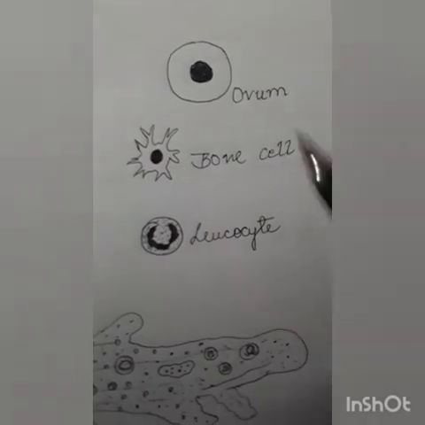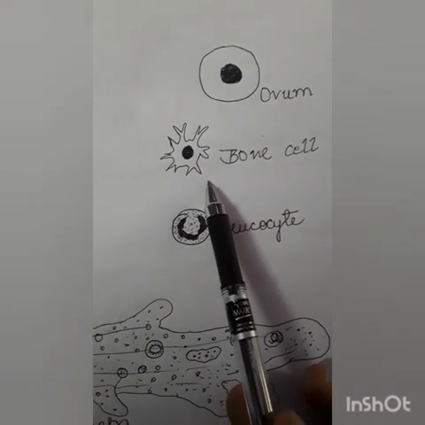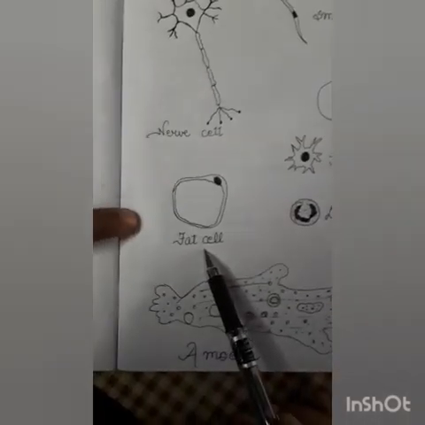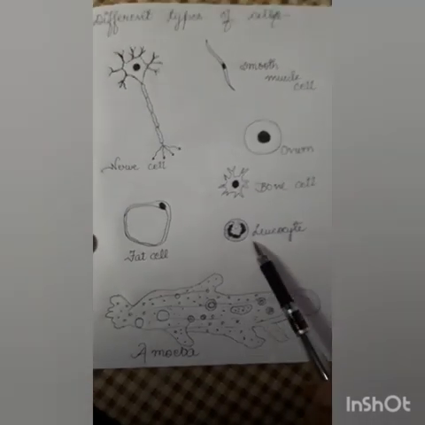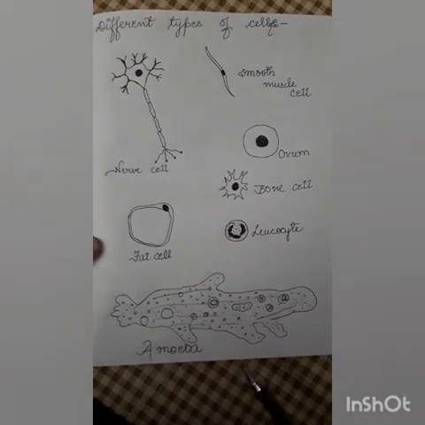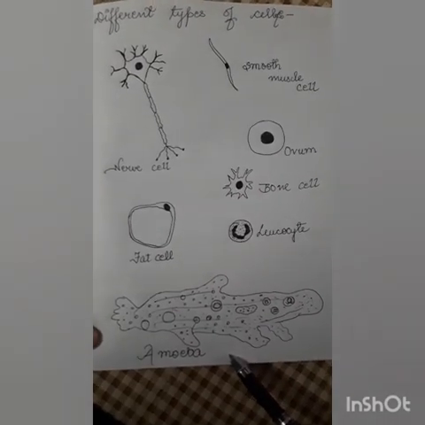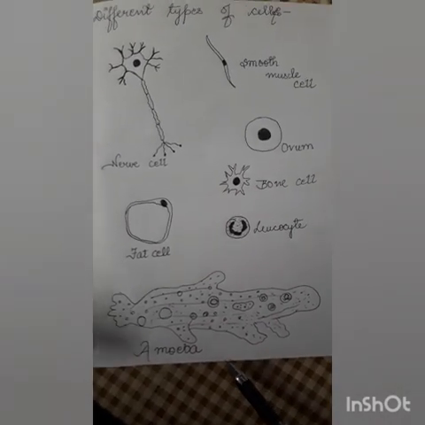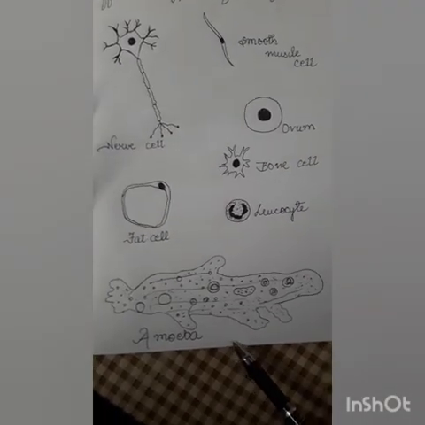This is ovum and this is bone cell. This is fat cell. Leukocytes, also called WBC, and this is amoeba. Why have I drawn amoeba here? Because this is also a single celled organism.